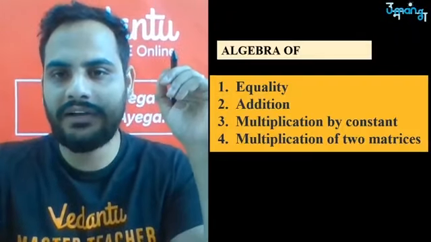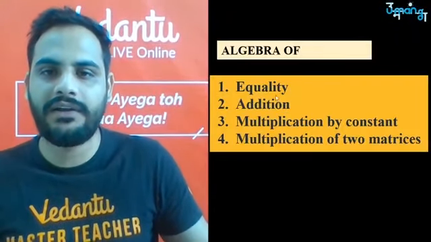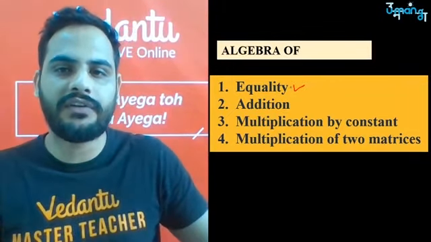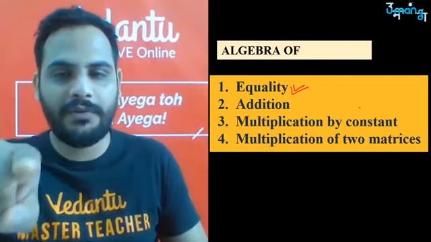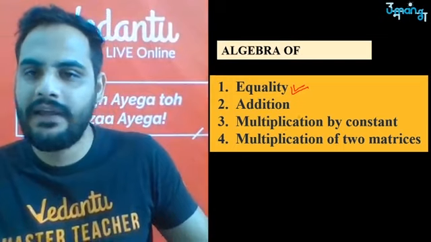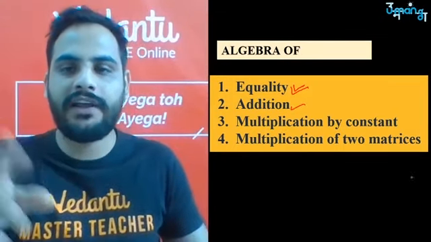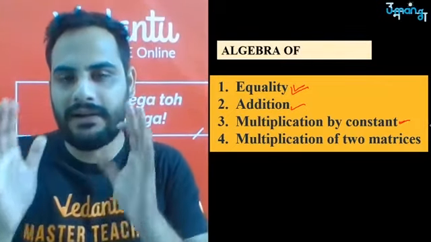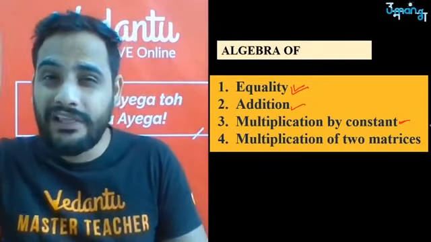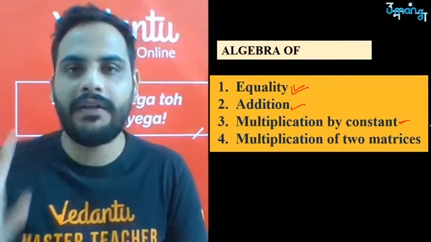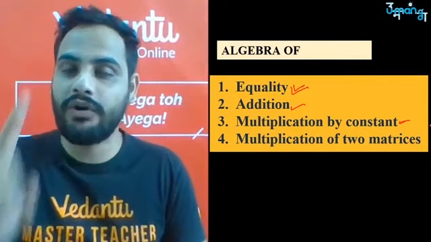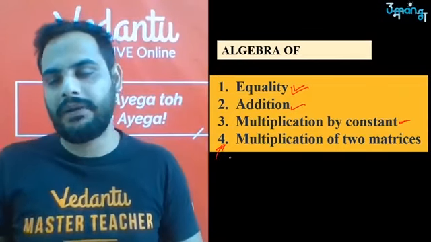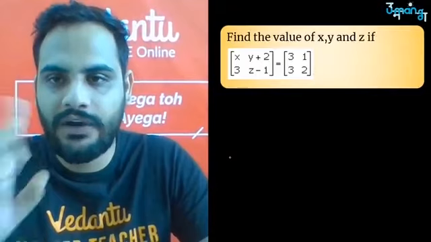As I was telling you, I have already done equality of matrices. Two matrices are equal when each and every component is equal to each other. I told you this and gave you a homework question related to it, which we are going to discuss. Addition we have done, you add the corresponding elements. Multiplication by a constant also we have done, in which whenever you multiply a matrix by a constant number, all the elements inside the matrix are multiplied by that number. If you have any doubt, please rewatch the previous session and all your doubts will be cleared. Today we'll be starting with the multiplication of two matrices. Let's look at the homework question once.